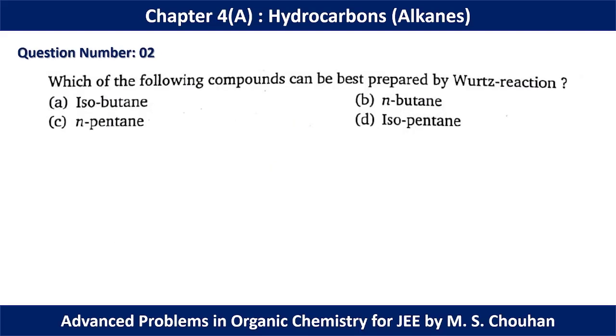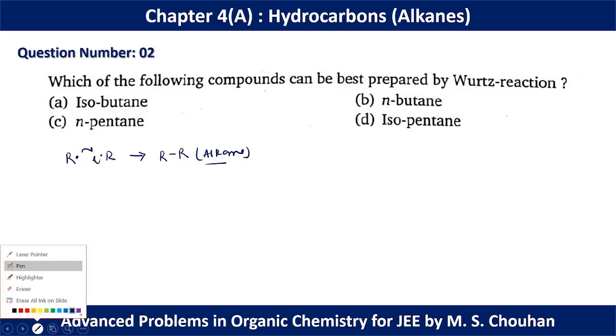For question number 2, which of the following compounds can be best prepared by Wurtz reaction? In Wurtz reaction, basically we form R radicals, and two such radicals join to form the final product, which is an alkane. Now the structure of isobutane is like this. For A, we have to form isobutane.